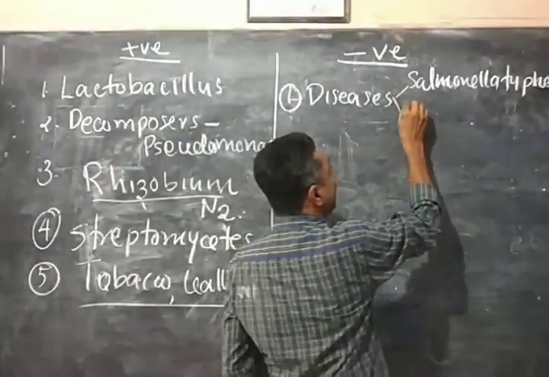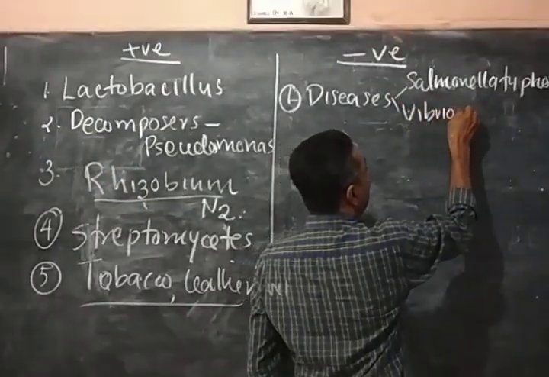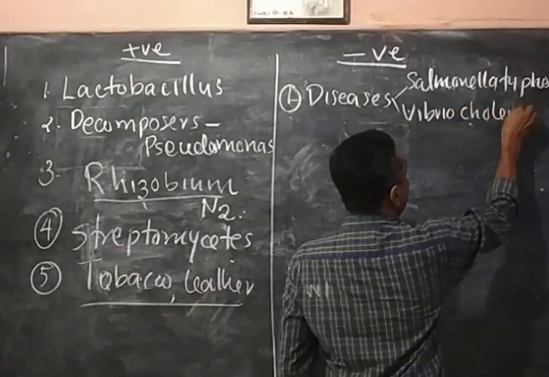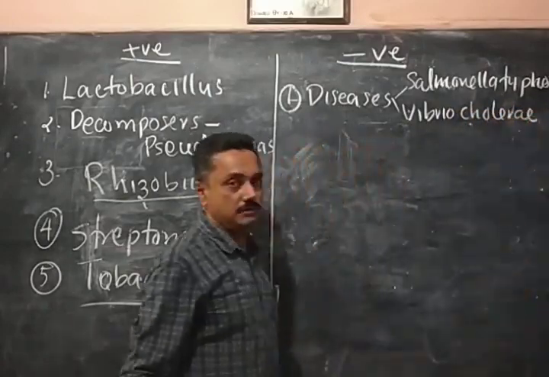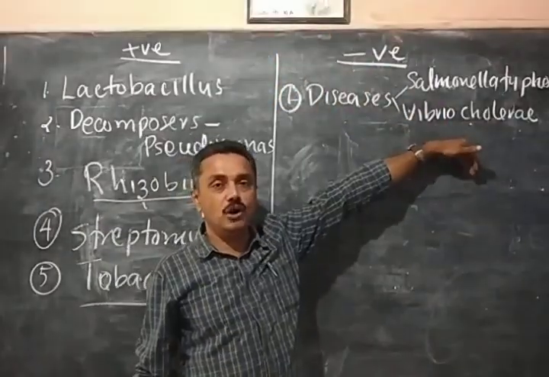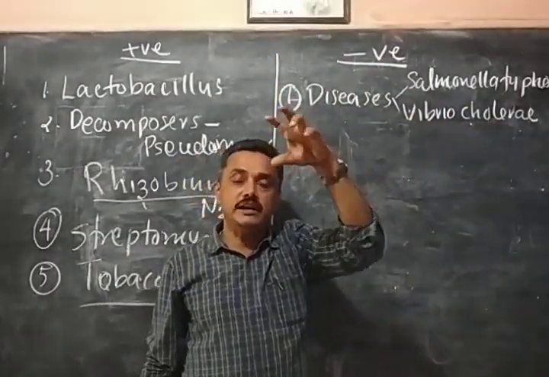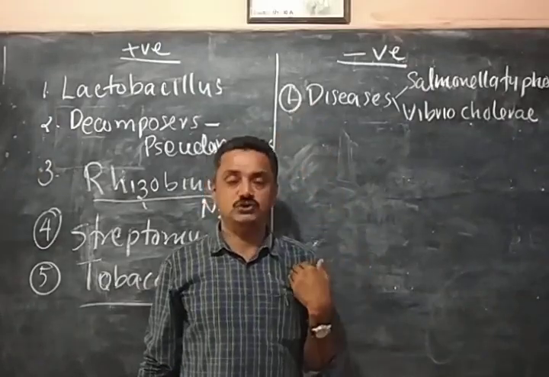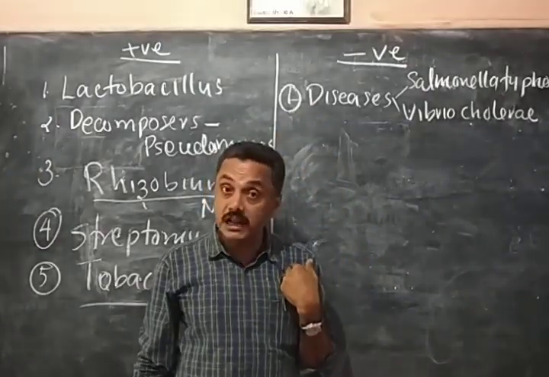Then another example is Vibrio cholerae, which causes cholera. So like that, Salmonella typhosa and Vibrio cholerae are all causing diseases in human beings. So they are very dangerous to human health.